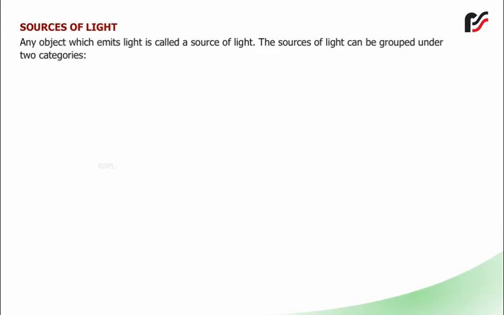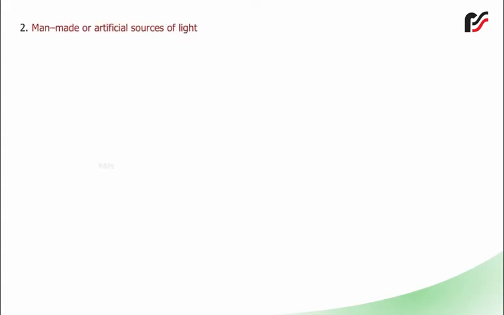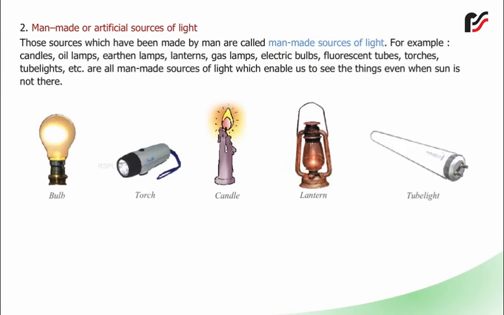Sources of light. Any object which emits light is called a source of light. The sources of light can be grouped under two categories. 1. Natural sources of light. Those sources of light which occur in nature are called natural sources of light. 2. Man-made or artificial sources of light. Those sources which have been made by man are called man-made sources of light.